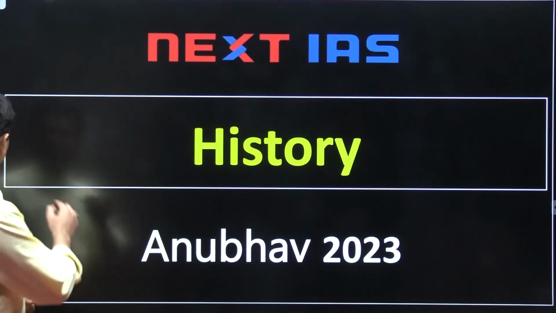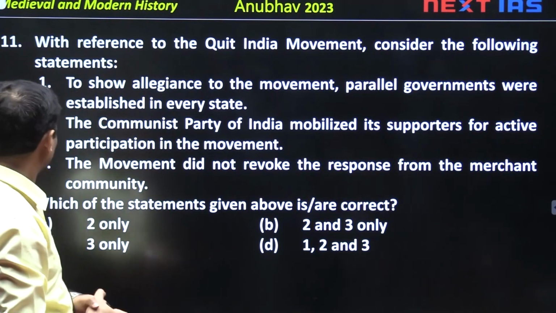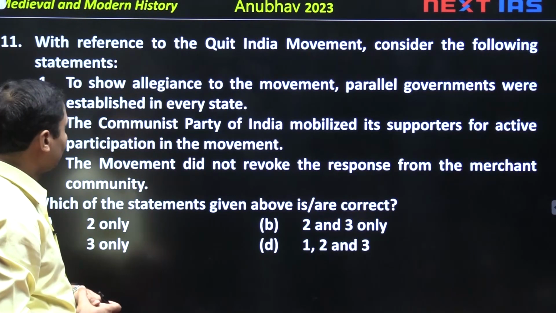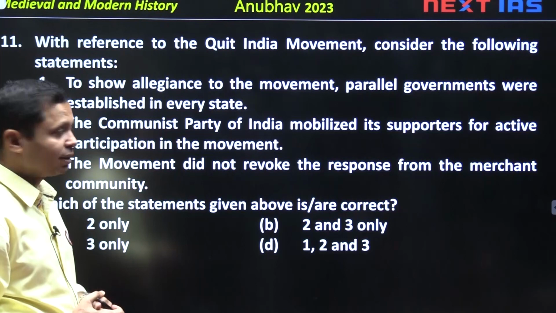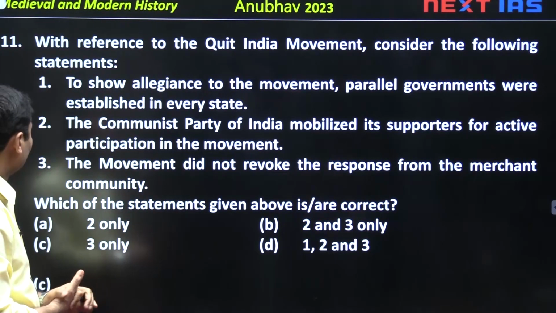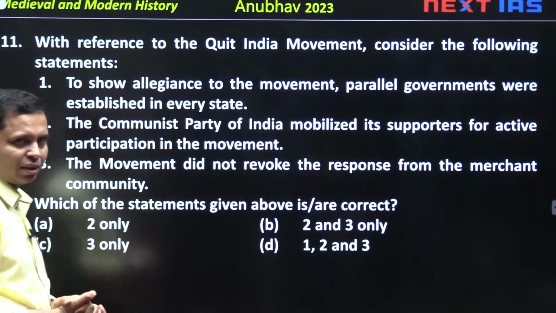So here is the discussion on history questions, and the first question regarding modern Indian history is about the Quit India movement. There are 3 statements regarding the Quit India movement. The first one is, to show allegiance to the movement, parallel governments were established in every state.